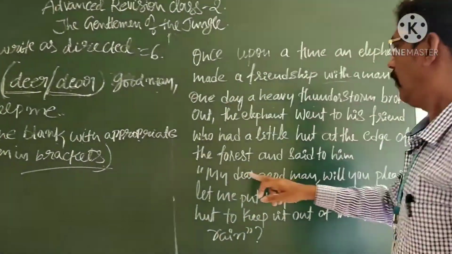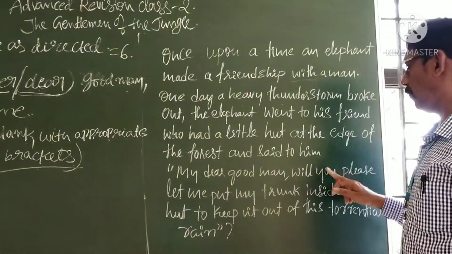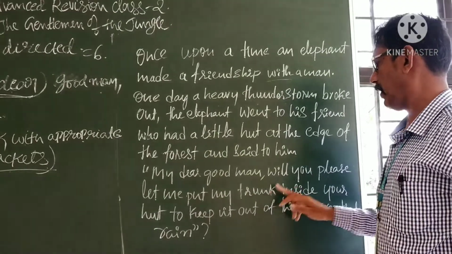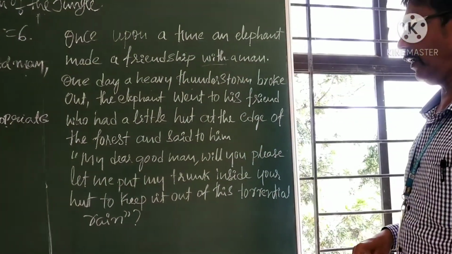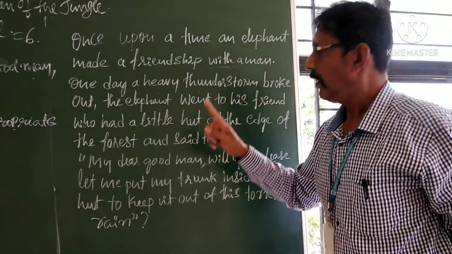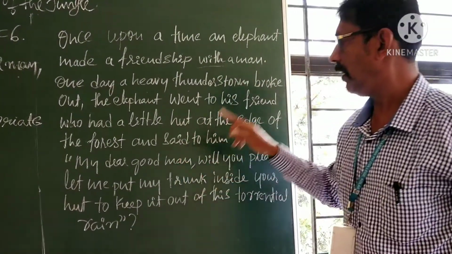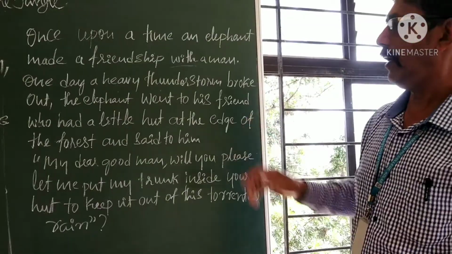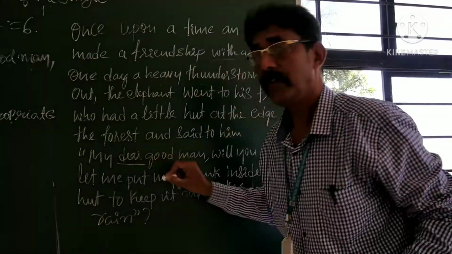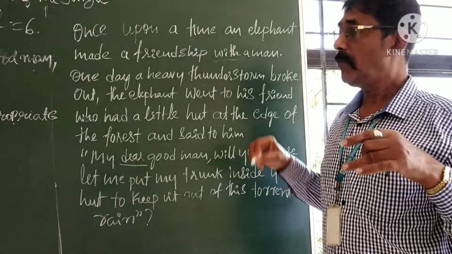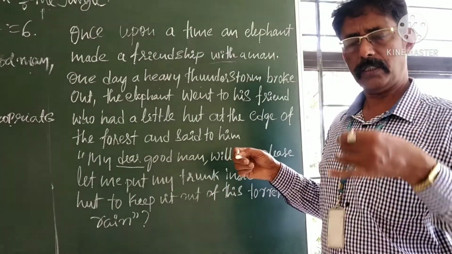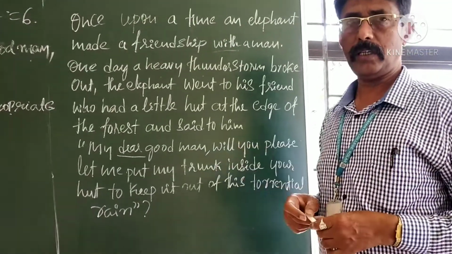See, my dear good man, will you please let me put my trunk inside your hat? So the answer is D-E-E-R. My dear. See, it is why spelling, pronunciation, noun, forms of the word, everything is counted in PUC English.